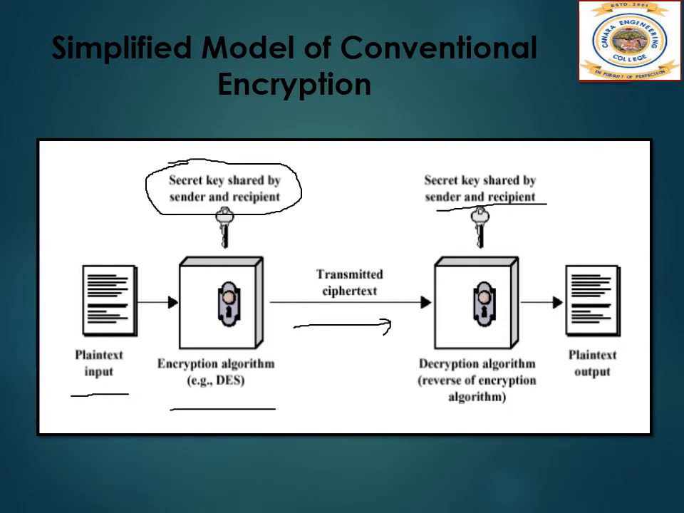Also, the key should be strong enough that he should not be able to discover the key. And the next thing is, sender and the receiver must have obtained the copies of the secret key in a secure fashion and must keep the key secure. In case the opponent gets hold of the key, then he will be able to decrypt the message and read what is sent by the sender. So these two things we should be very careful about. We should have a strong encryption algorithm, as well as the key should be sent to the receiver in a very secure fashion.